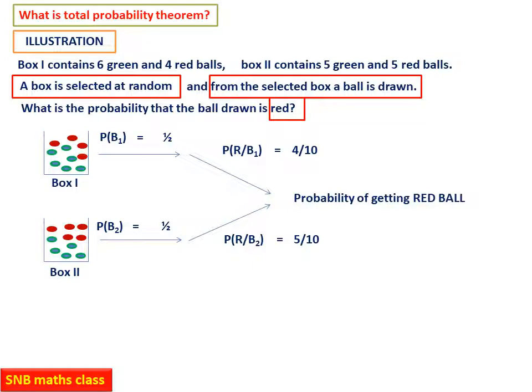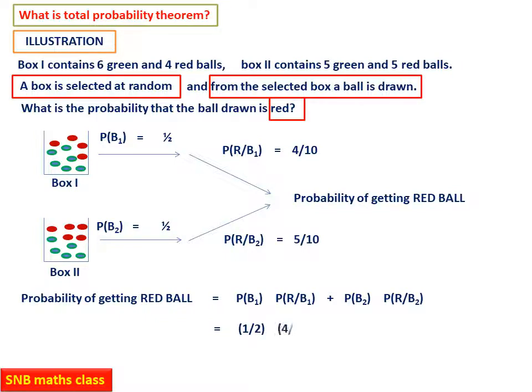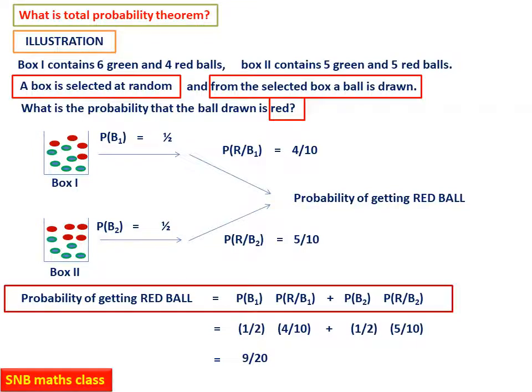Now the probability of getting a red ball means either the first case or the second, a union form. Therefore, the probability of getting a red ball is equal to the probability of B1 into the probability of R given B1, plus the probability of B2 into the probability of R given B2. Let us substitute: 1 by 2 into 4 by 10 plus 1 by 2 into 5 by 10, and simplifying, you get 9 by 20. So this is the probability.